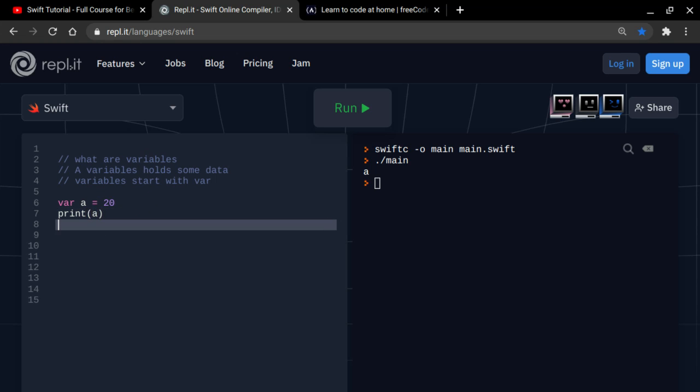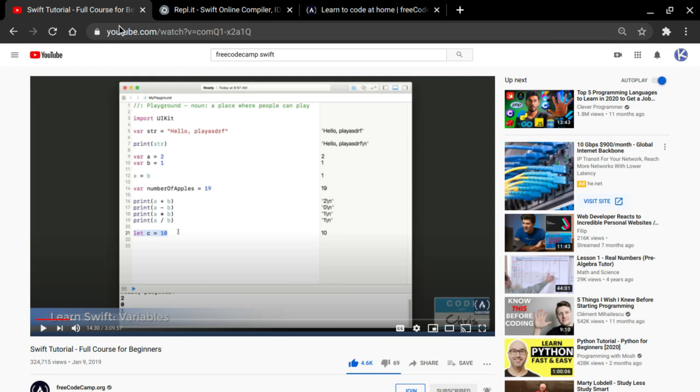So when you're trying to print out something, you use the print statement, print, and then you put A, the thing that you're assigning. For example, when we said var A equals 20 and you say print A, if you put double quotes, it's going to print A. It's not going to print 20. So just keep that in mind, and you don't have to add any quotation. It's very simple, and that's something that I like about Swift.